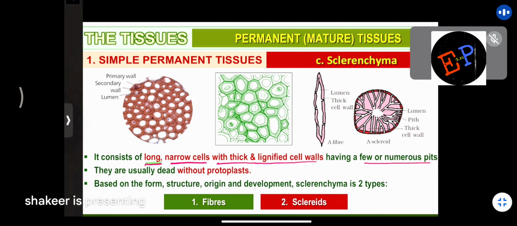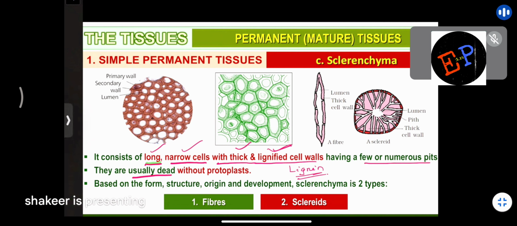And what are they made up of? They are made up of lignified cell walls. So a material called lignin is the material of which these Sclerenchyma cells are made up. So what is the material they are made up of? Lignin. That is why they are called lignified cell walls. Clear? So they may be long or narrow, with thick and lignified cell walls. So that is the construction of Sclerenchyma.